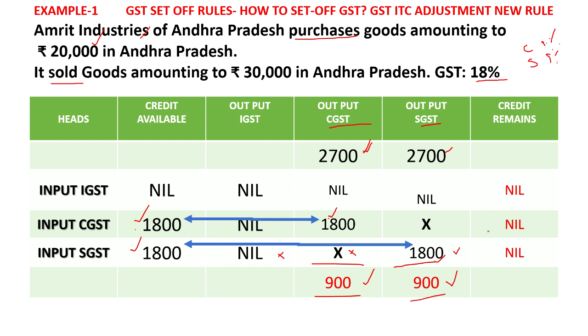Already we have seen there is no credit remaining. All the credit of 1,800 has been utilized here, and there is no balance of credit that can be carried forward for the next year. So this is how the input tax credit is set off.